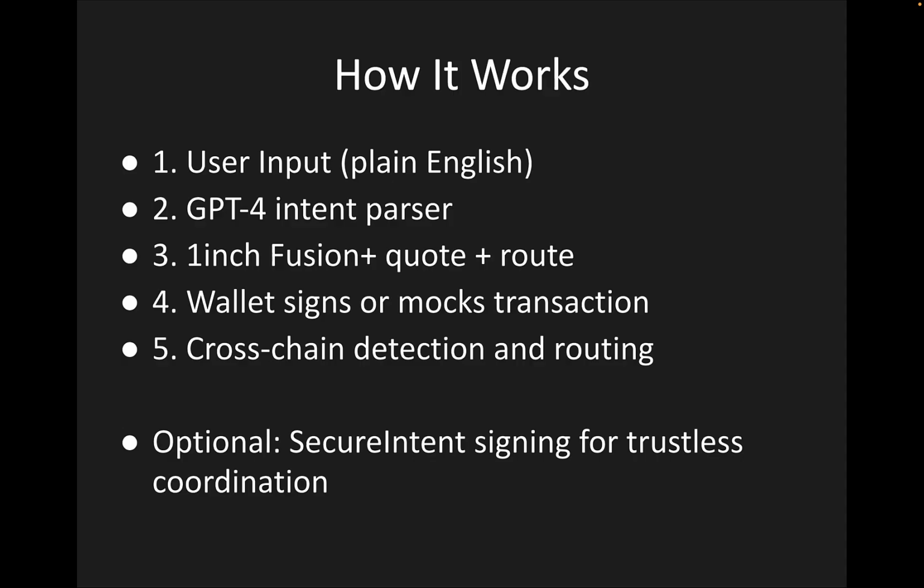So it'll take that natural language, and it will detect that if the chain for the destination is not the same chain ID as the one that sent it, then it knows that there is a cross-chain execution happening. And then on the optional side, there are secure intents. And this is also based on the working draft paper that is disclosed with this particular project.